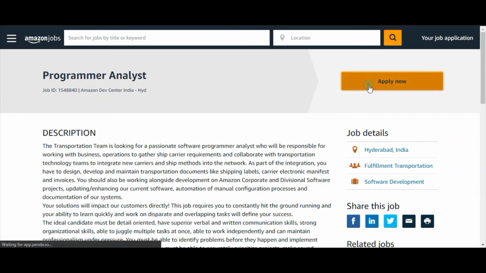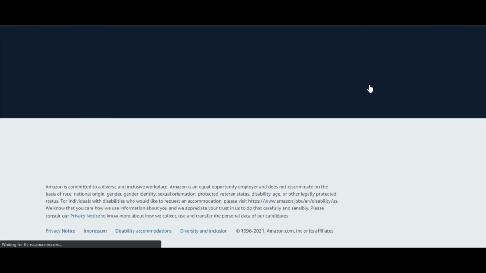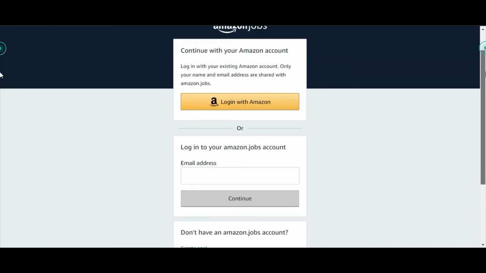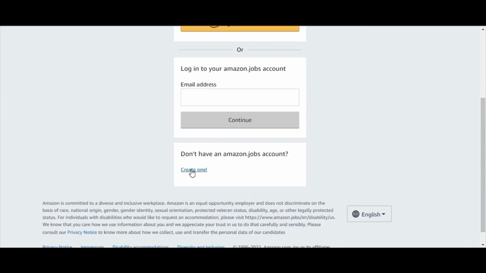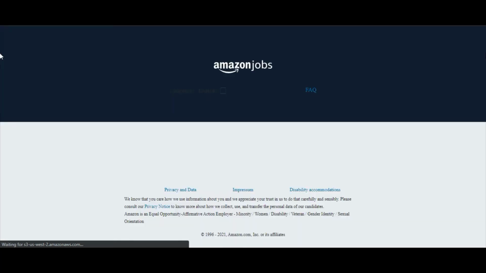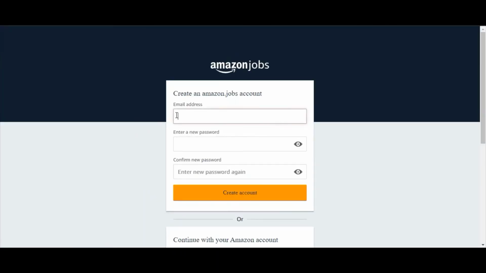After clicking this button, you will be redirected to this login page. If you already have the Amazon jobs credentials, you can log in with those details, or else you can create your account here by clicking this create one. After that, you can provide your email address and password.